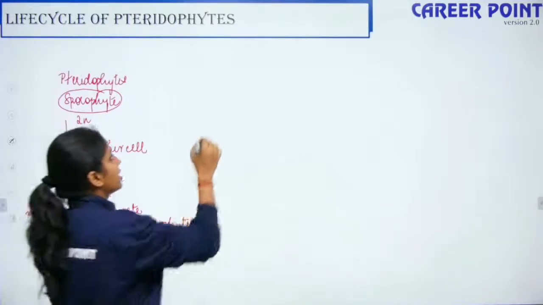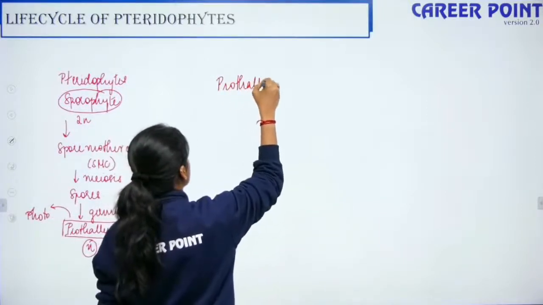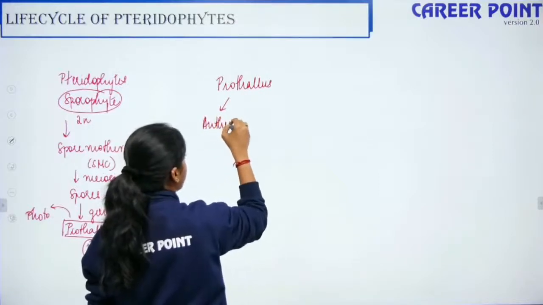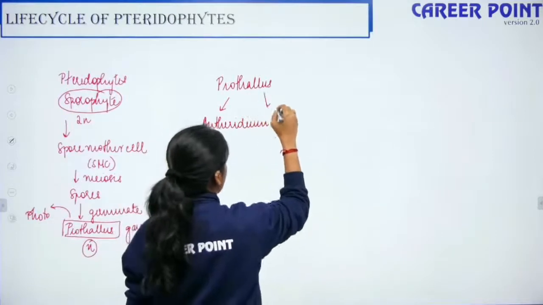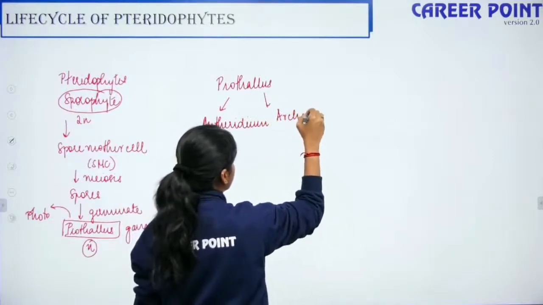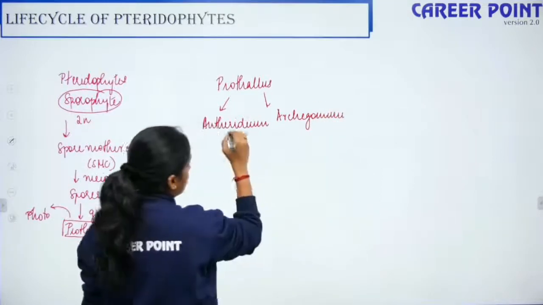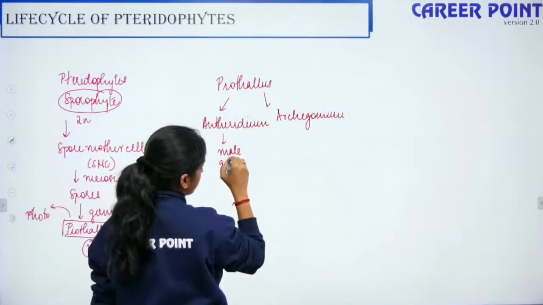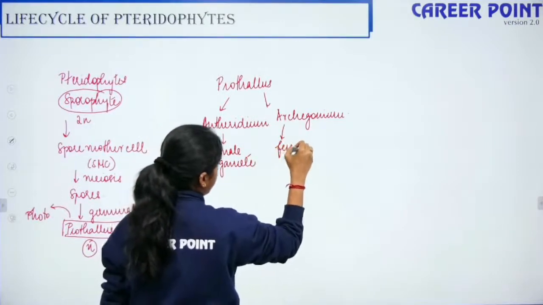Later this prothallus leads to the formation of the two sex organs, your antheridium and archegonium. The antheridium produces the male gamete and the archegonium produces the female gamete.